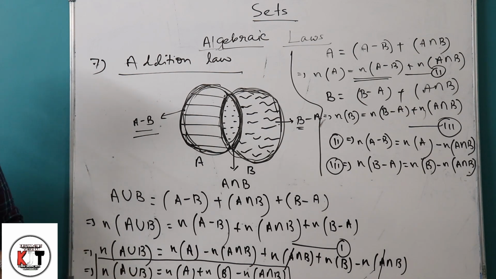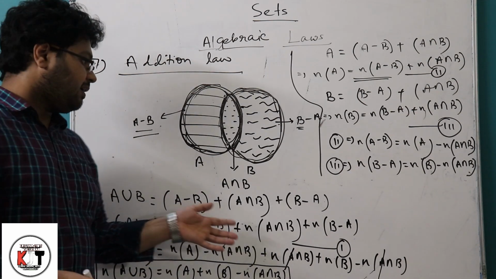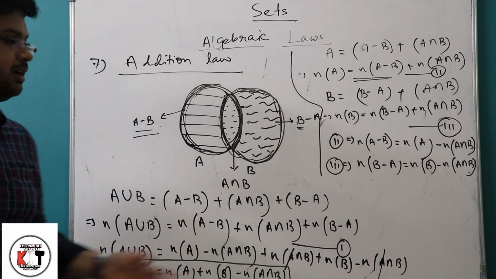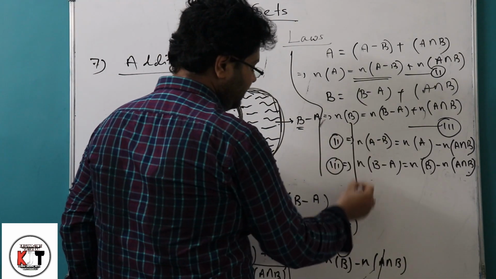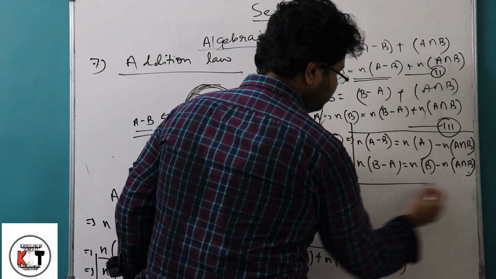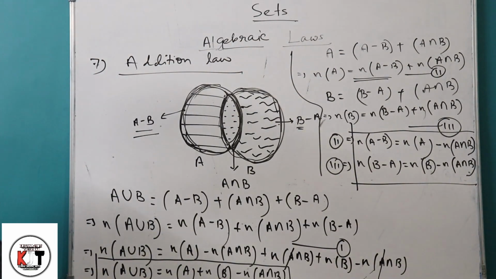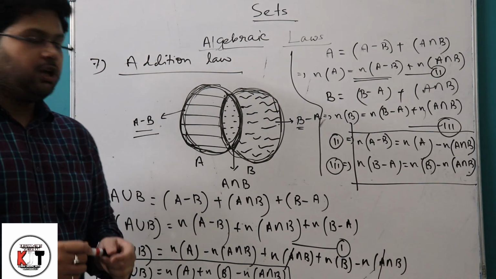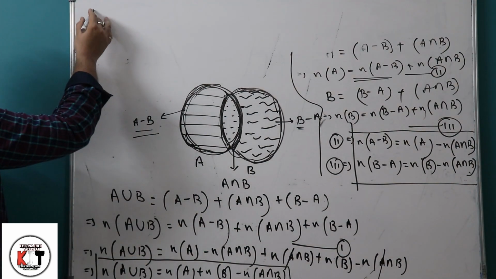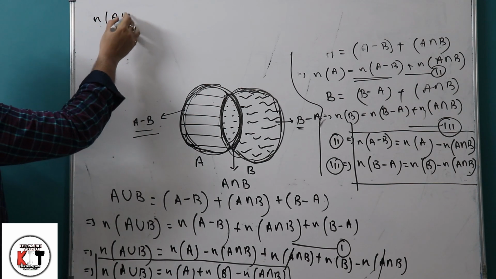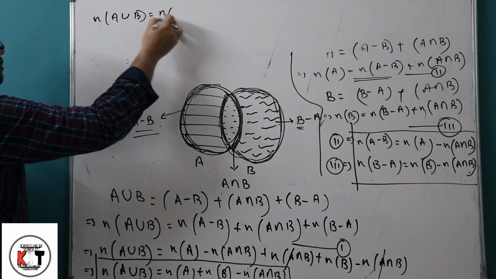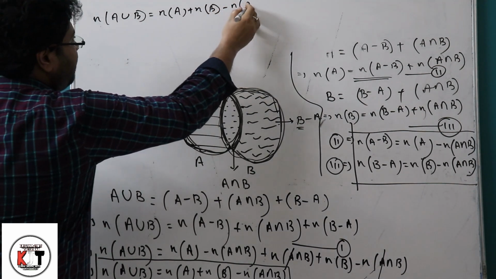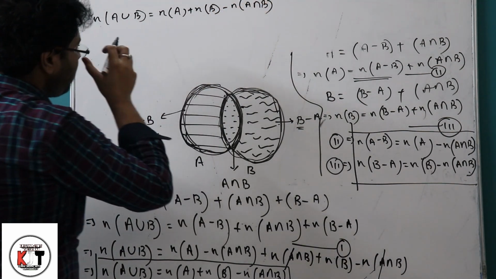We need to know that law, and if we go through the proof, that is the mechanism of the law, we will get these two laws also, and they will also be applied for solving the numericals.